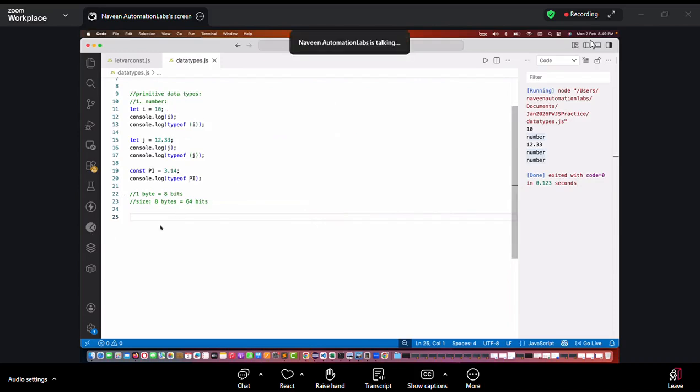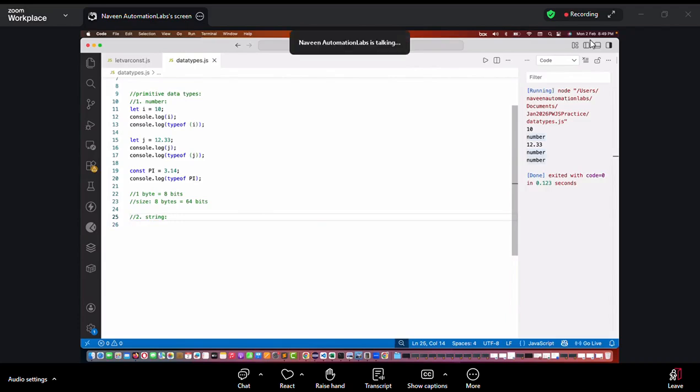Then we talk about the second data type. The second data type is what? String. Wait, if the number is big, wait for some time, I'm coming to that point. A string is what? What I told you. Naveen, is it a string or a number?